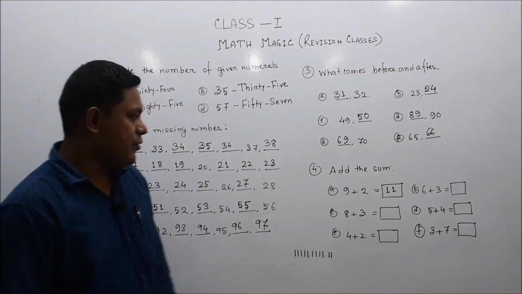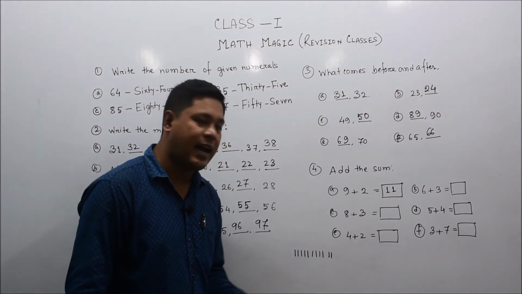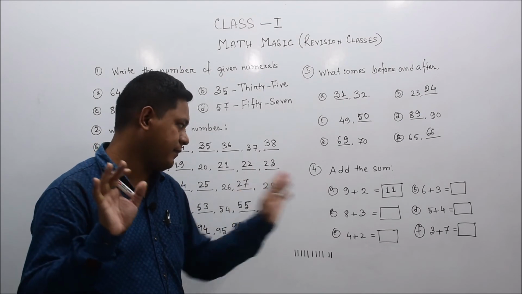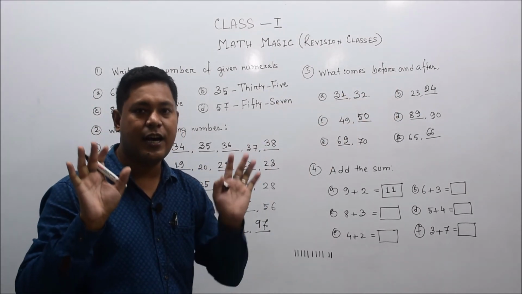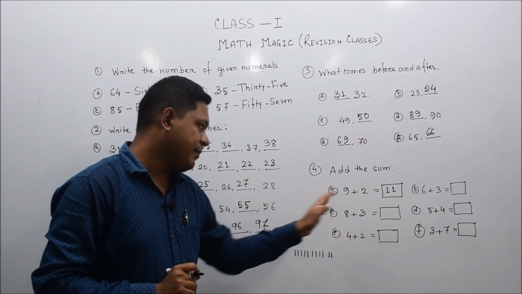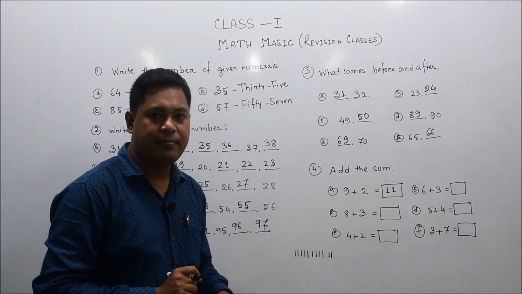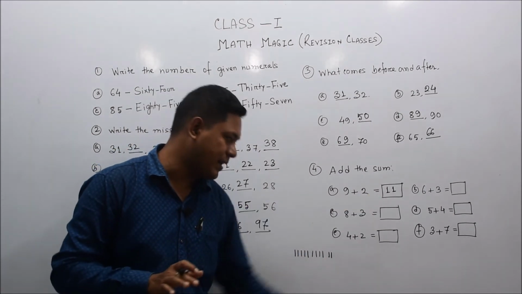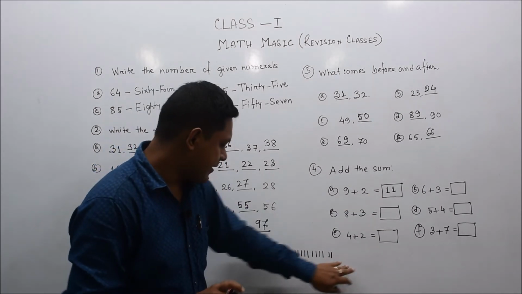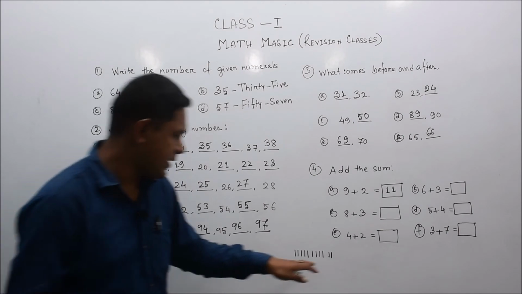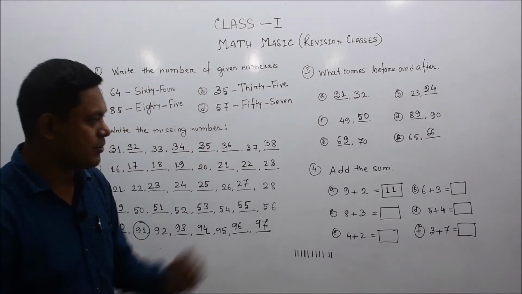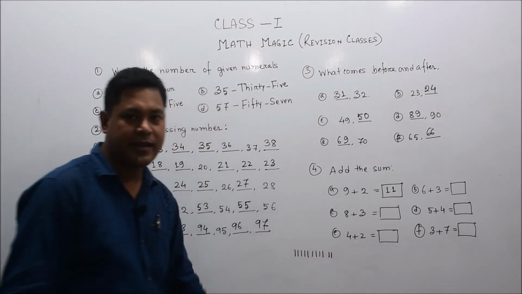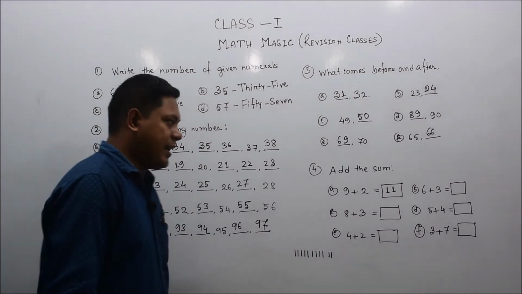This way you need to do it, because in our hands 5 fingers are there on one hand, together 5 plus 5 is 10, but 9 plus 2 is 11. That means together in our hands 10 fingers, and one more number will come. That is why I am giving you hints to do these sums this way. If the number is bigger, it is better to do it this way. Okay dear students, next question.